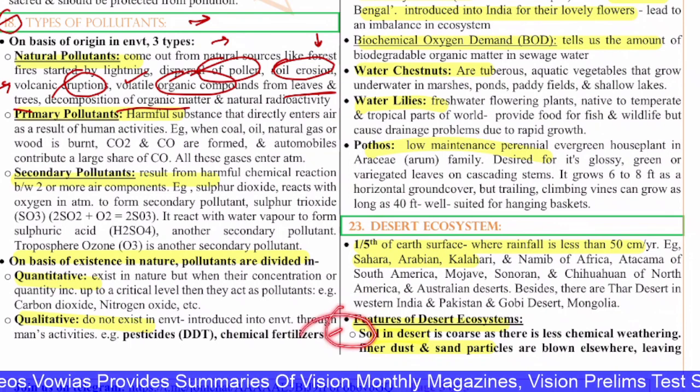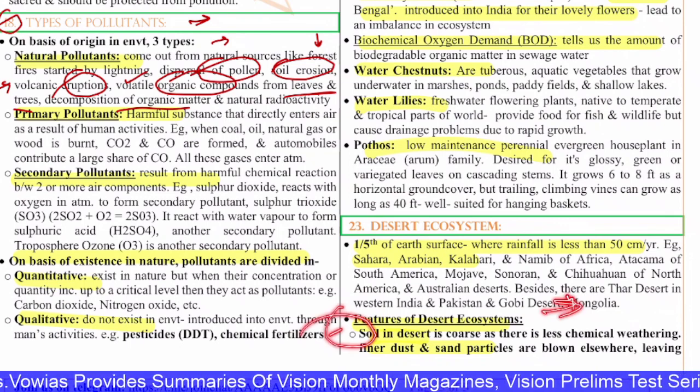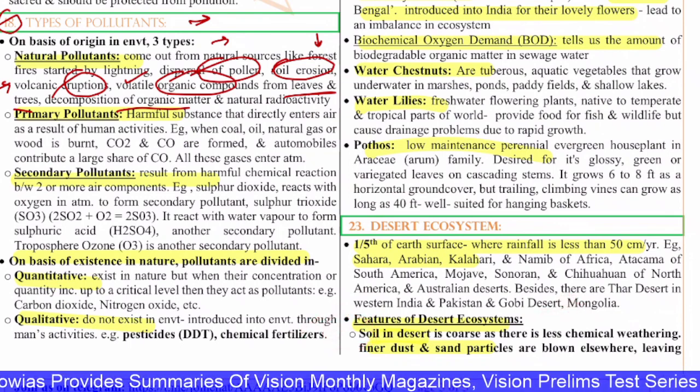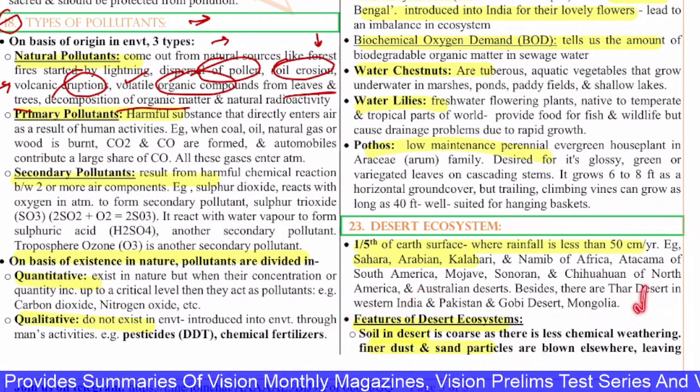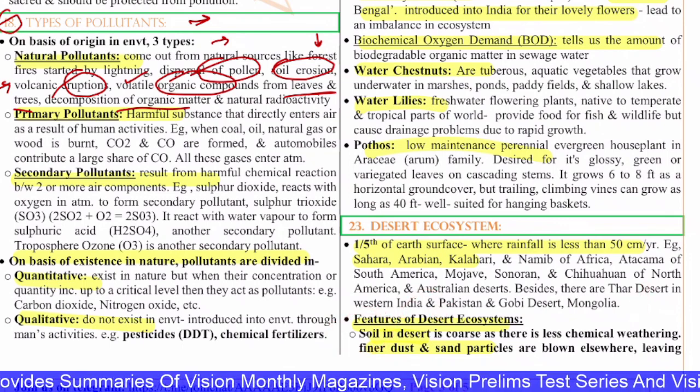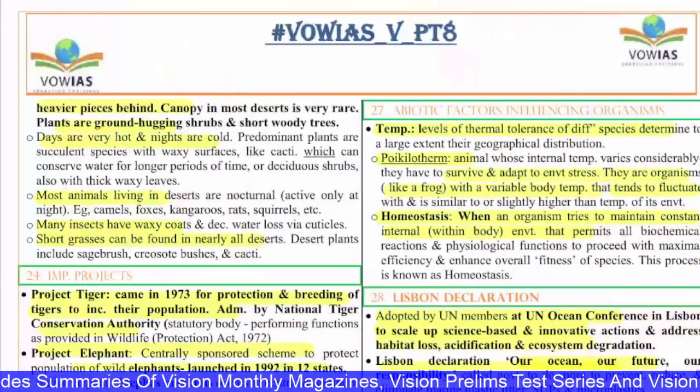And the features of this desert ecosystem: the rainfall is less than 50 centimeters. That is the first one. Soil is coarse and there is less chemical weathering. The finer dust and sand particles are blown elsewhere, leaving heavier pieces behind.